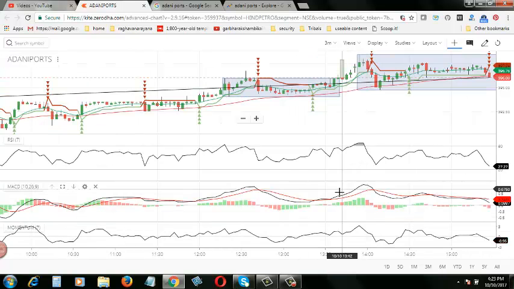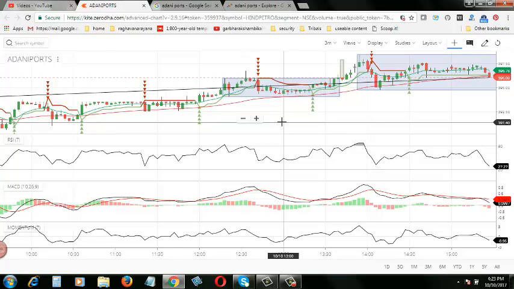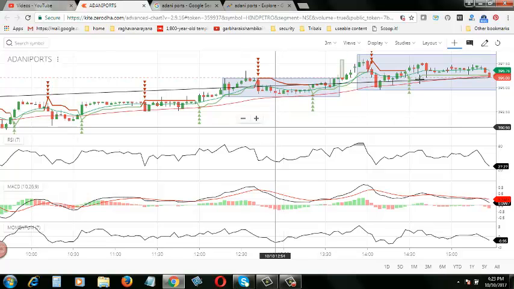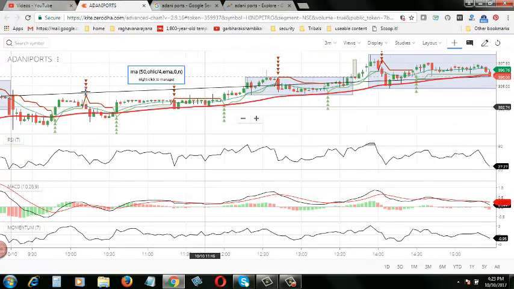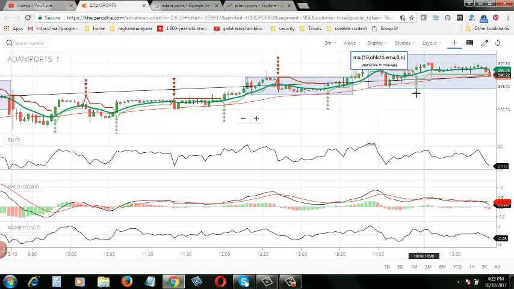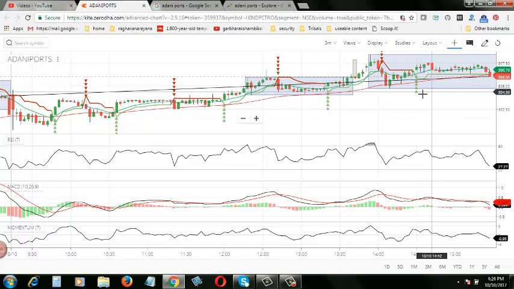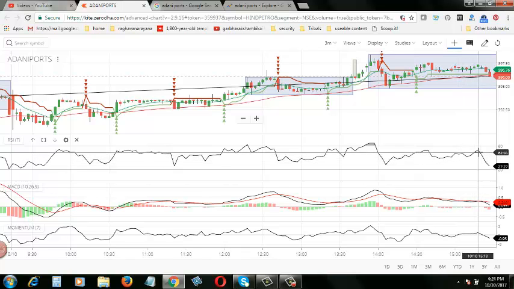For the sake of day traders, I want to show the 3-minute chart here. If you see the 3-minute chart, even there the trend is going up. Take the baseline and the cross lines, and you can clearly see the trend is going up. And again you can see the Supertrend green arrow here, which indicates again the price rise. But the RSI, until this particular point it was going up.